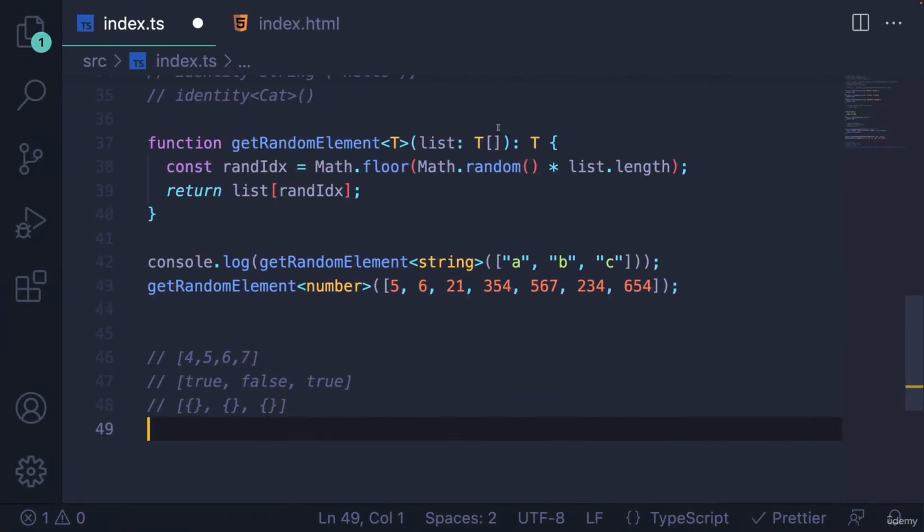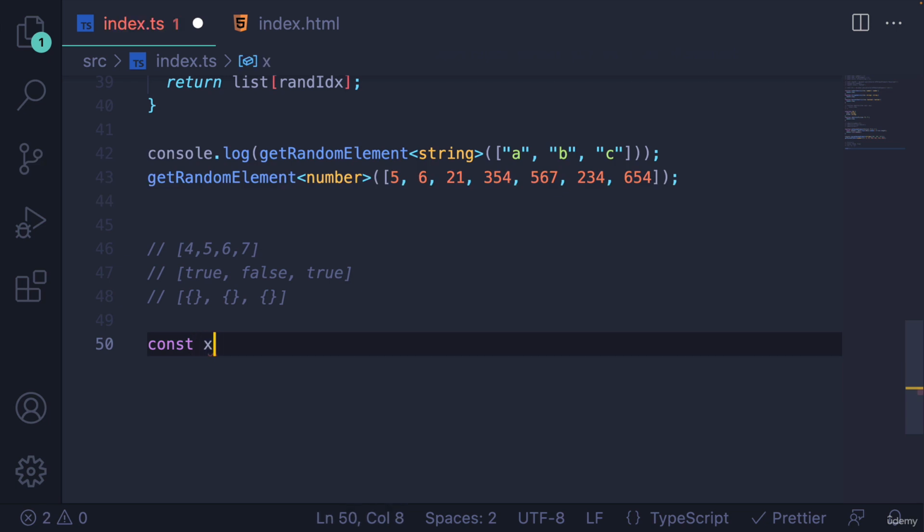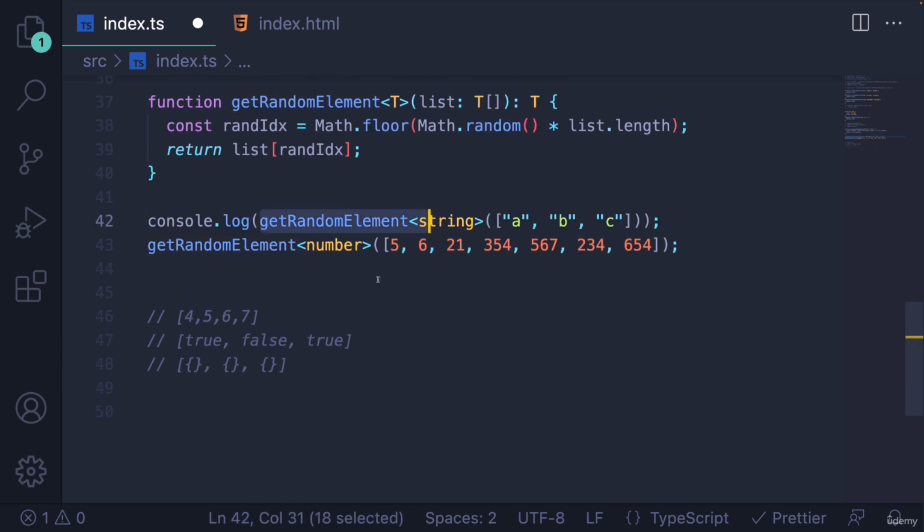All right, so a nice little feature of working with generics in TypeScript is that in many cases, TypeScript can actually infer a type. Just like you can infer a type when we do something like this: const x equals 23. I don't have to annotate this and say x is a number, because TypeScript can see that's a number. X is going to be of type, well, I used const, so it has to be 23, but let's say I used let. X has to be of type number. Well, same deal with our generic function getRandomElement.